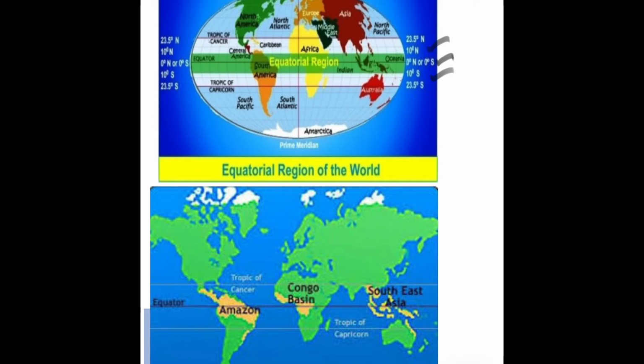And what are the areas included in it? The areas include the continents of Asia, South America and Africa. From Asia, the countries are Indonesia, the Philippines and the Malaysian islands. South America includes the Guyana and the Brazilian highlands. Then in Africa, we have the Zaire basin and the Guinea coast in the west of Africa under the equatorial regions of the world.